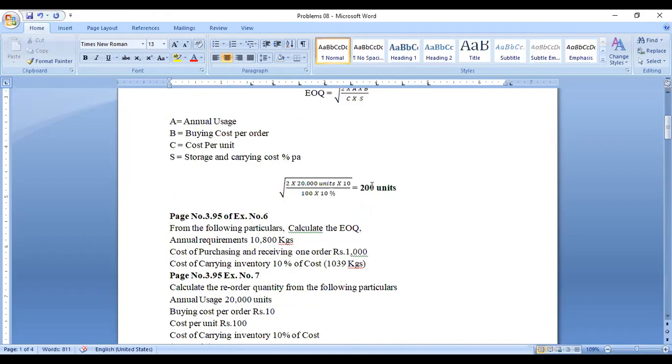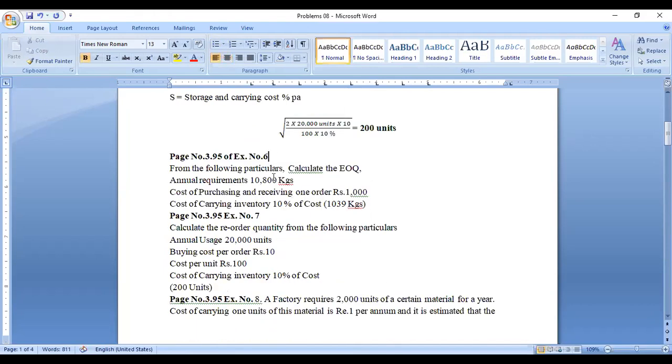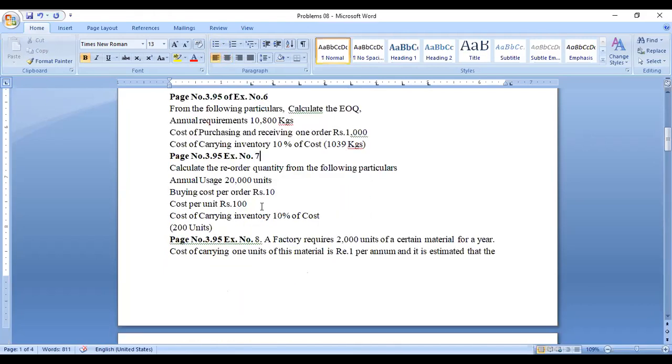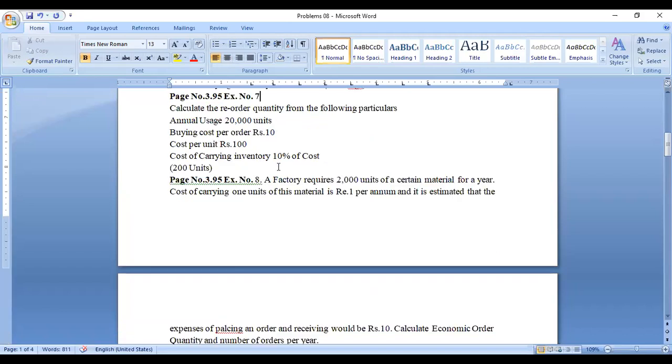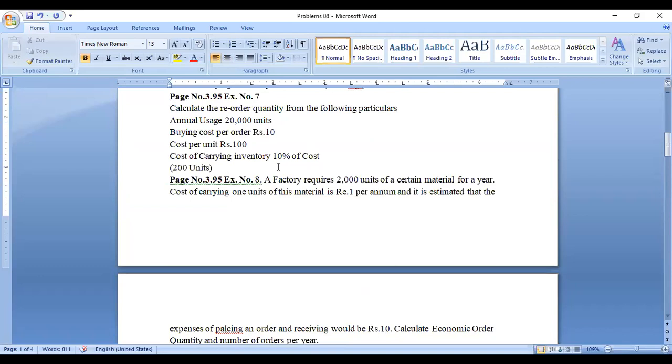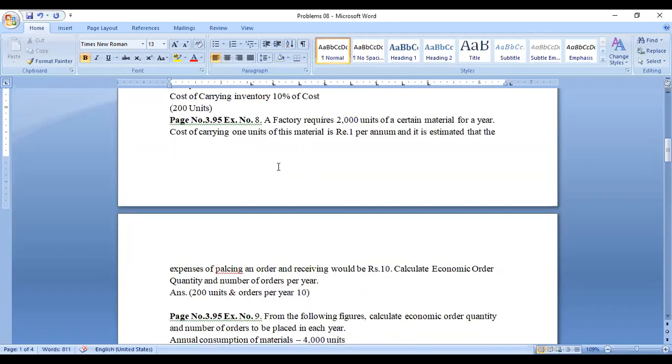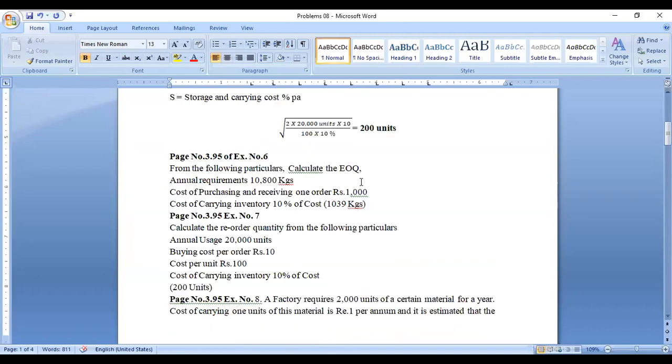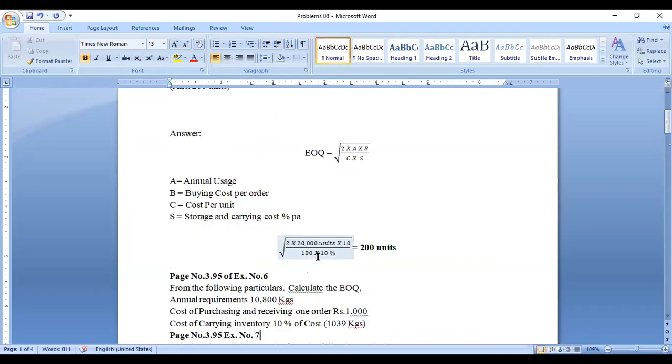So this is a simple formula for EOQ. Okay, I have given some questions also, 3.95, 6, 7, 8, like this. The three questions I have given, you now have to work out these problems. Right, I will do this problem also.